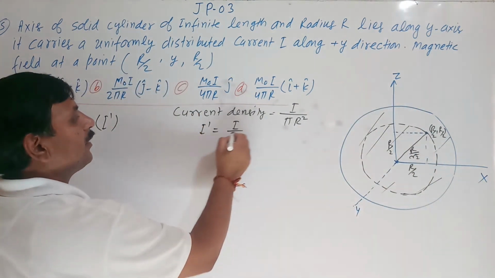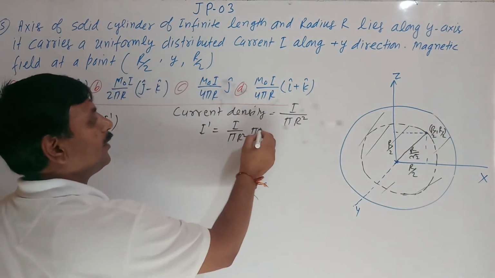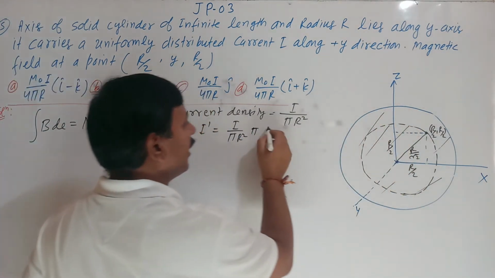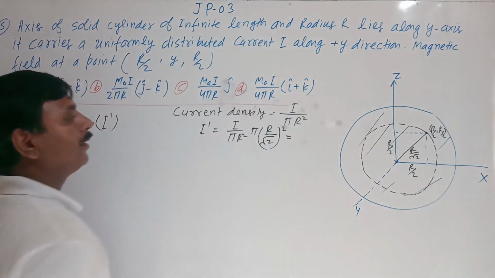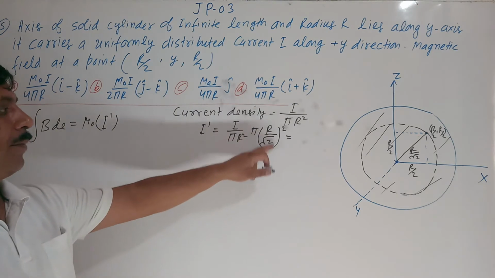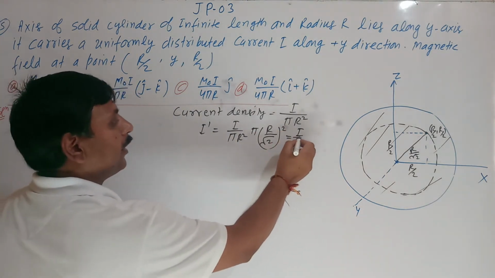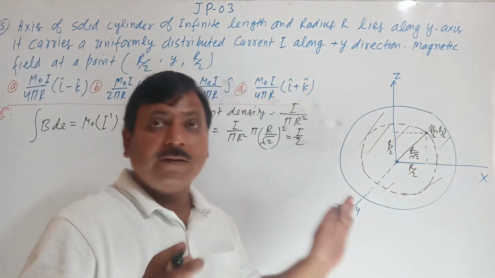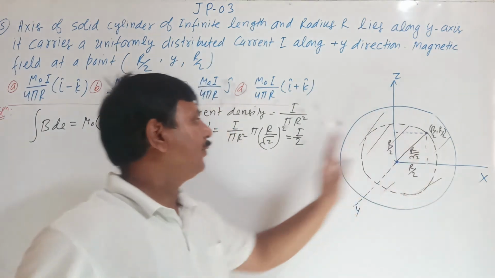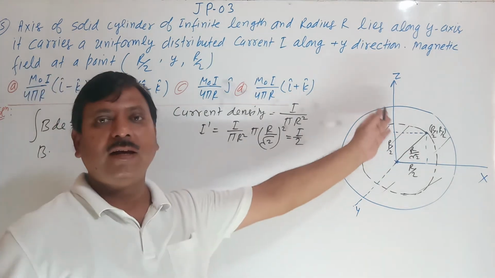Current density multiplied by area of this. The area of this will be pi, radius is r upon root 2 square, r square upon 2, cancel. So current enclosed by this area, this is within Ampere's loop. So this will be I upon 2. So B dot dl, and B parallel to each other.